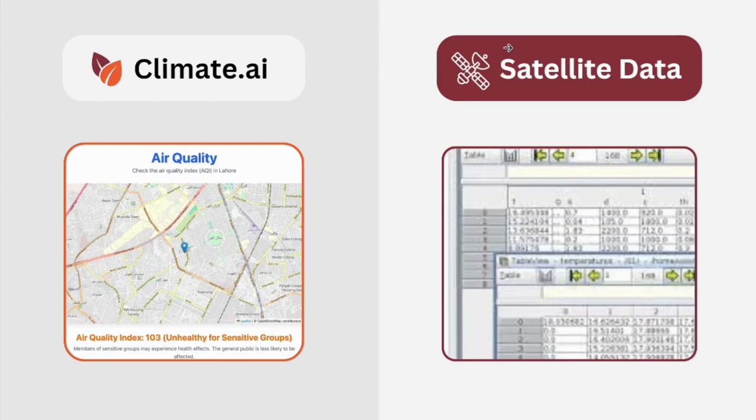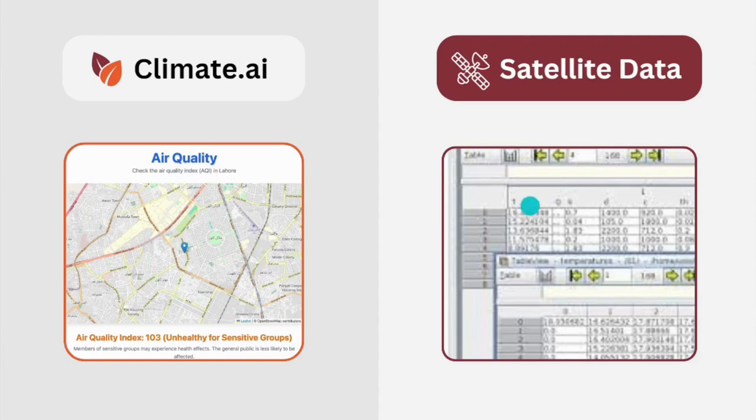Okay, so here's an overview of the data from climate.ai as well as the data from the satellite. You can see that even after parsing the data into a visible form, the data is too complex. There's just a table with lots of numbers. Nobody wants to read such kind of data.